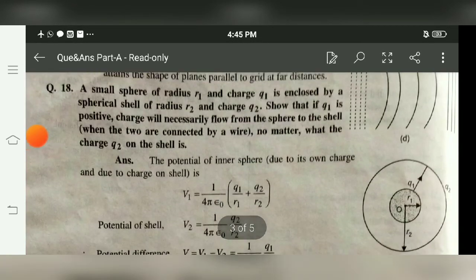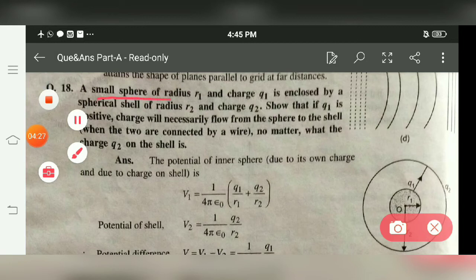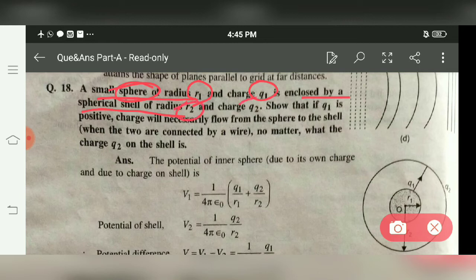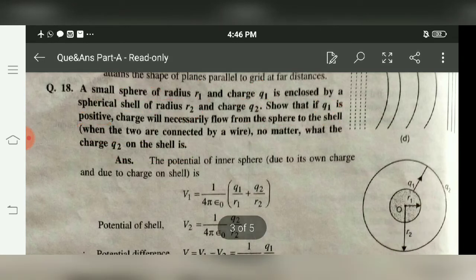Next question is, a small sphere of radius r1 and charge q1 is enclosed by a spherical shell of radius r2 and charge q2. Show that if q1 is positive, charge will necessarily flow from sphere to shell when the two are connected by a wire, no matter what the charge on the shell q2 is. We will first prove this.